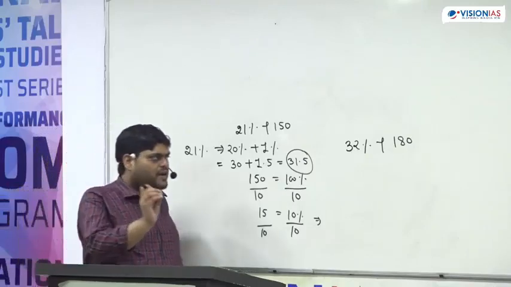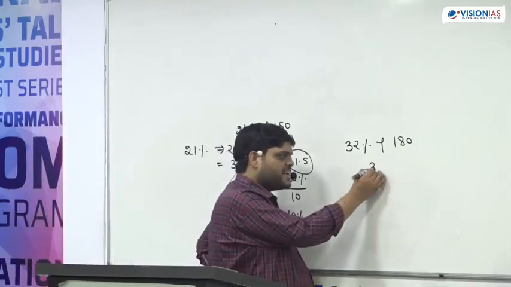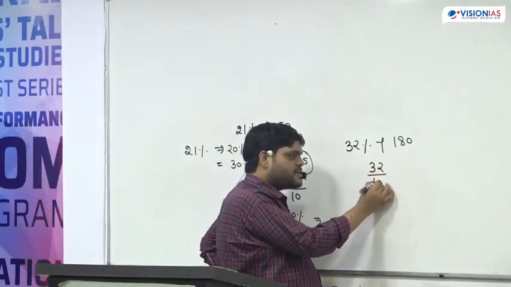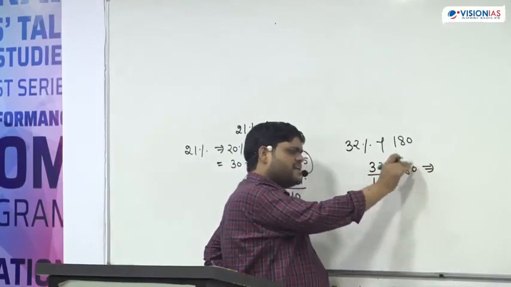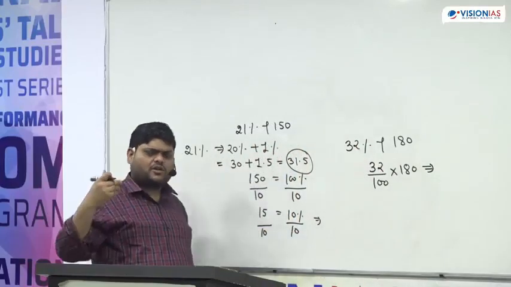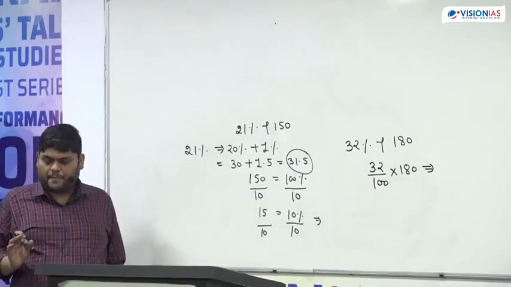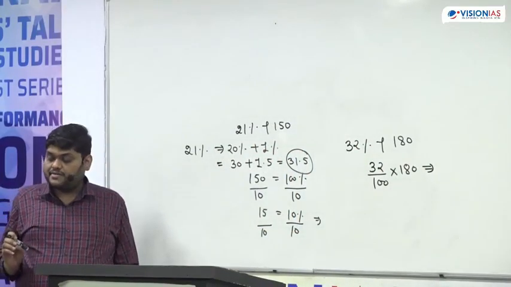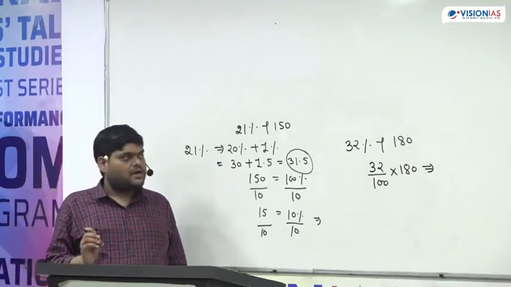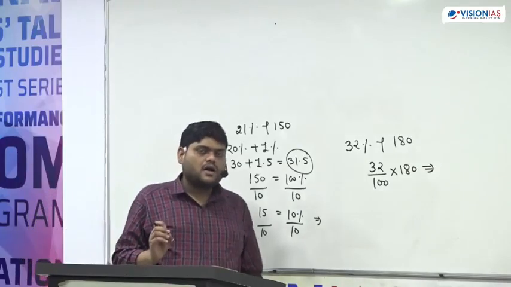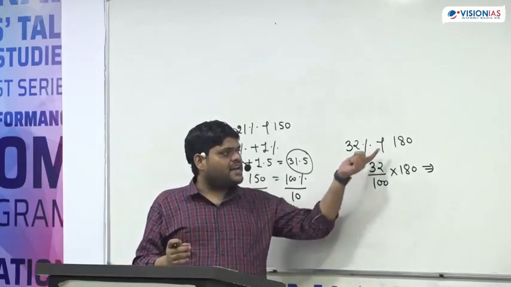I told you one method. The first method is simply 32 upon 100 multiplied by 180. This will not take much time, but it will take some time. But we can do it without pen and pencil.